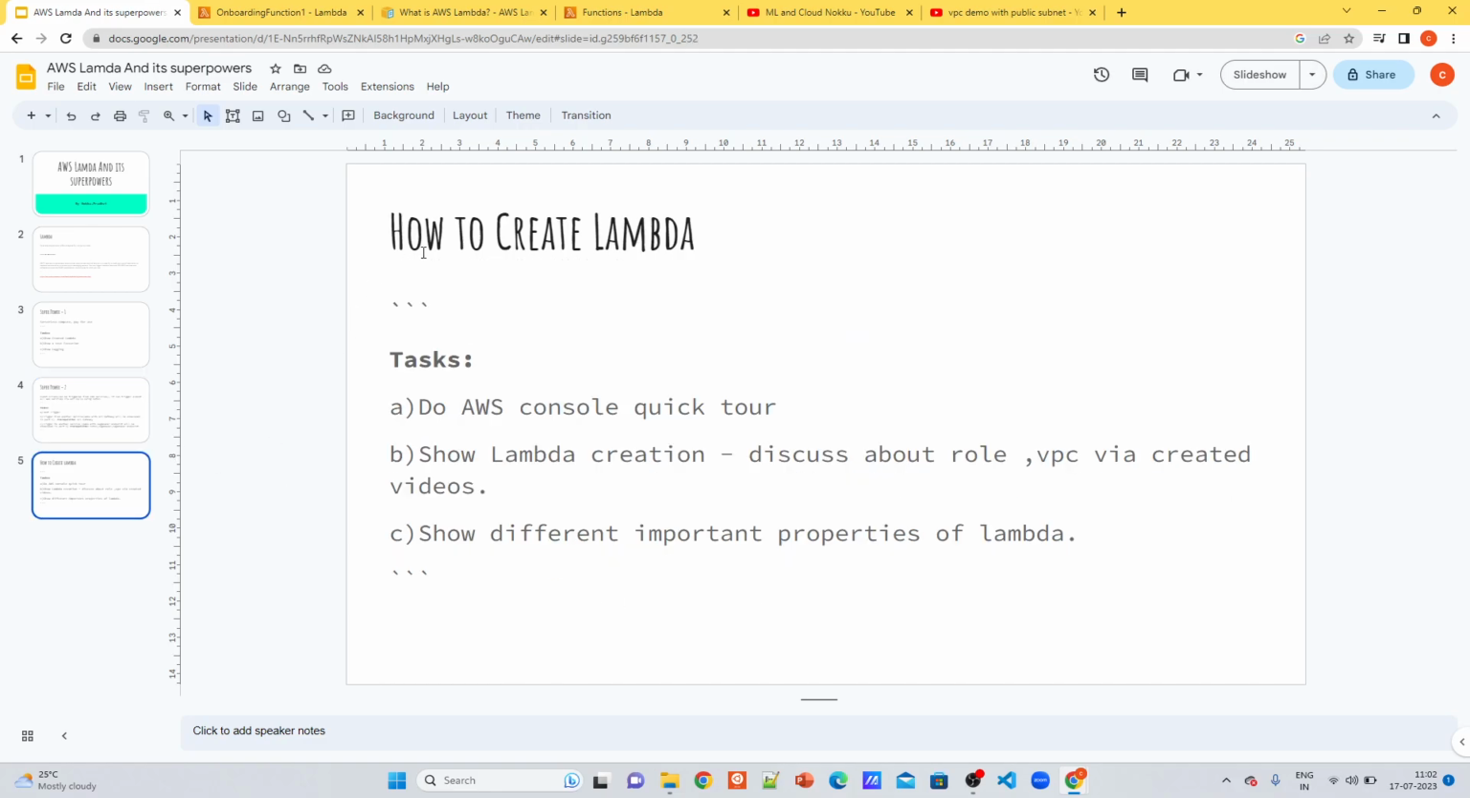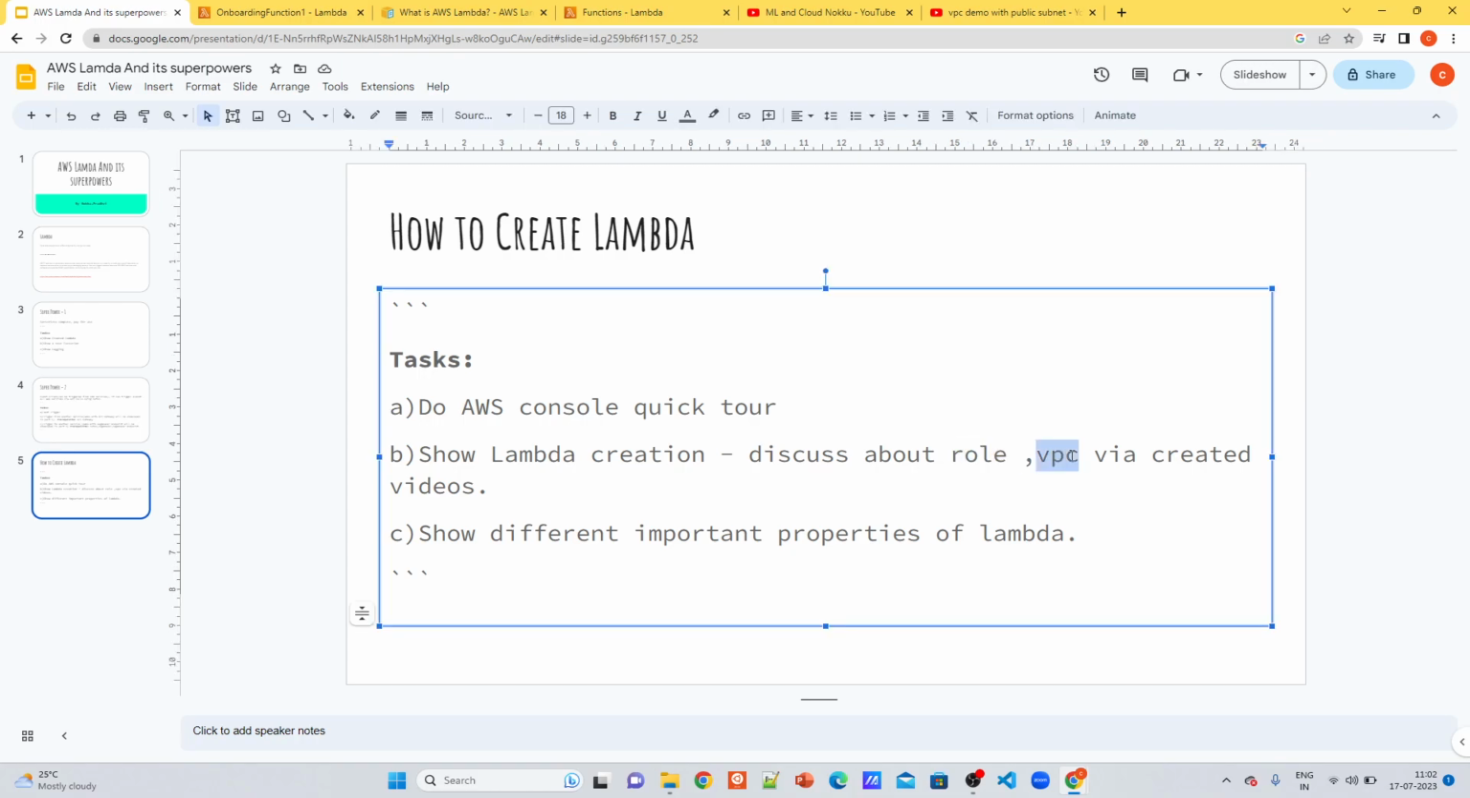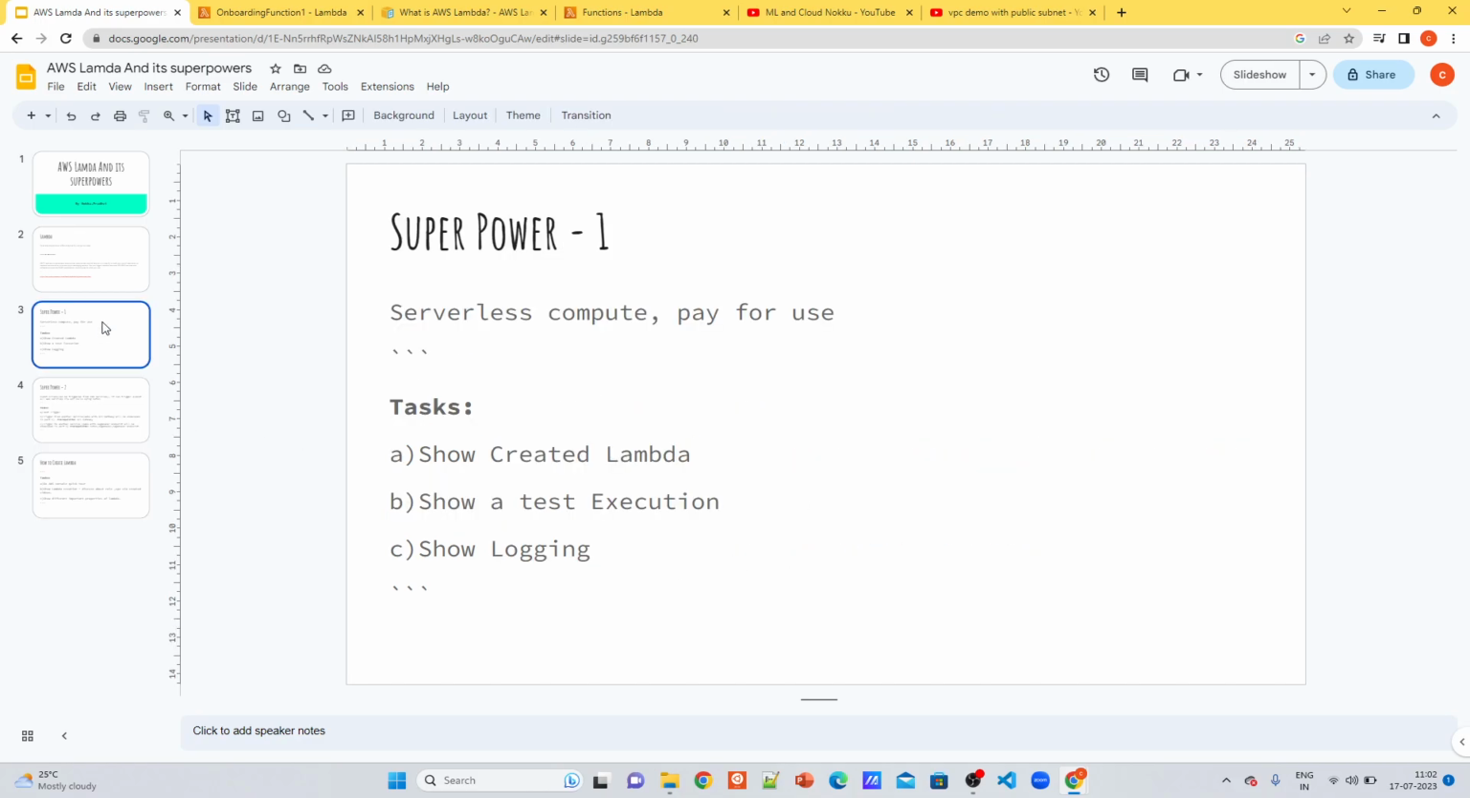Then I will show you how we can create Lambda, and during the creation I will do a quick AWS console tour. I will talk about things like role and VPC, which are required for creating Lambda efficiently, particularly in an organization, and show different important properties of Lambda. So let's go to superpower 1.